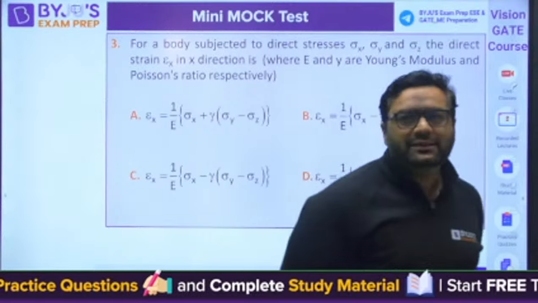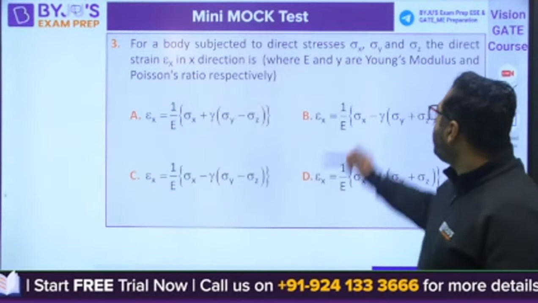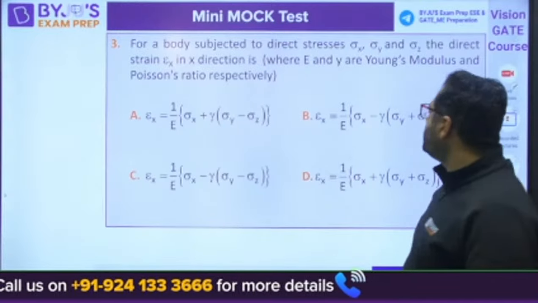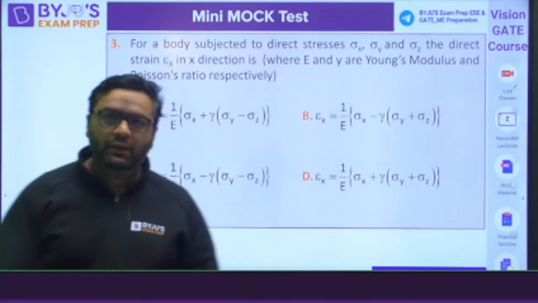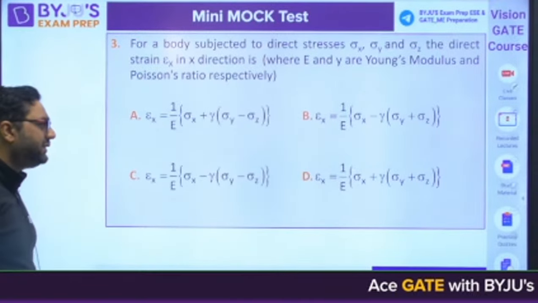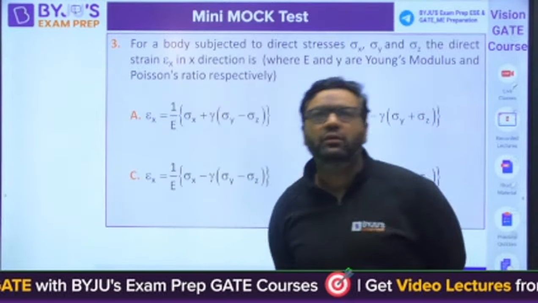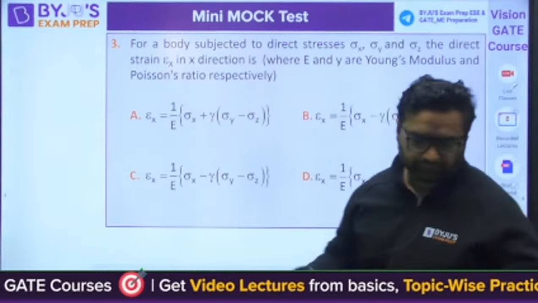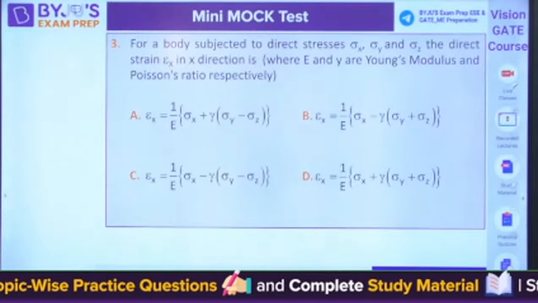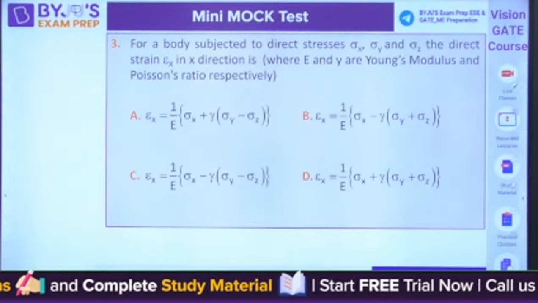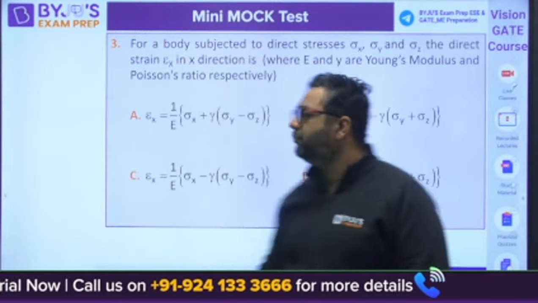Okay. Yes. The answer for this is the Poisson ratio symbol. This gamma is the Poisson ratio symbol. Yes, what would be the answer, guys? Third one, B. YS is saying third one, B. What about others? Mani is also saying B. Very good. What about others? Yes, B is correct.